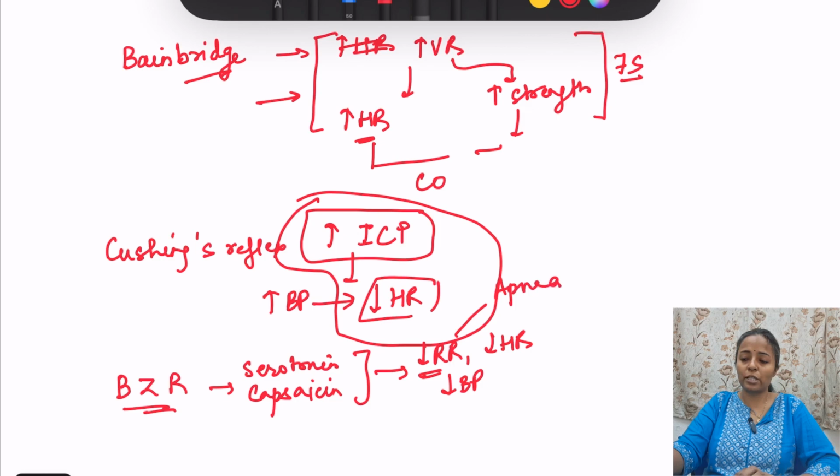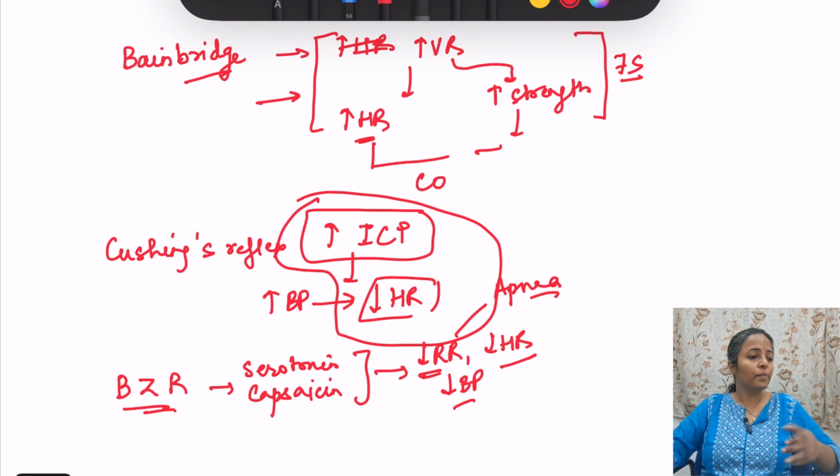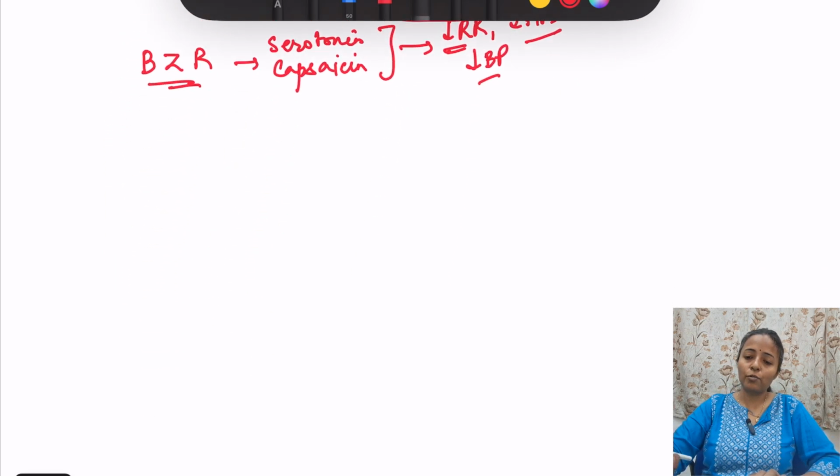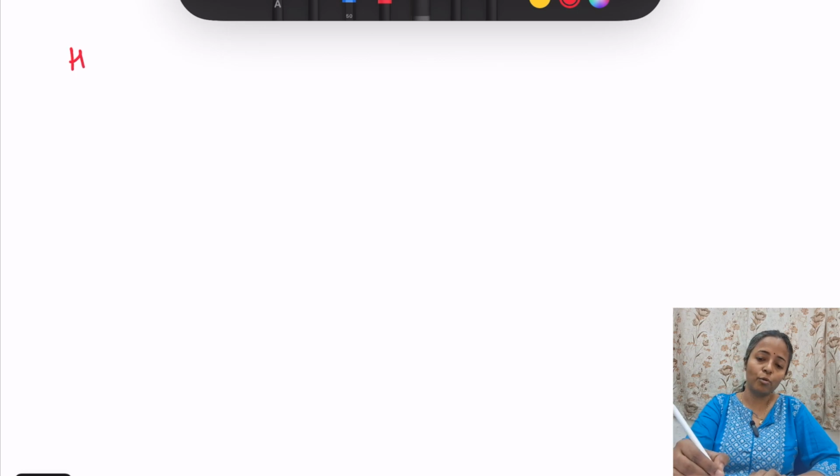Stoppage of respiration will happen actually. So apnea, bradycardia and hypotension occur due to the Bezold-Jarisch reflex. Okay. Then what is the next topic in the cardiovascular system? Very important, that is hemodynamics.